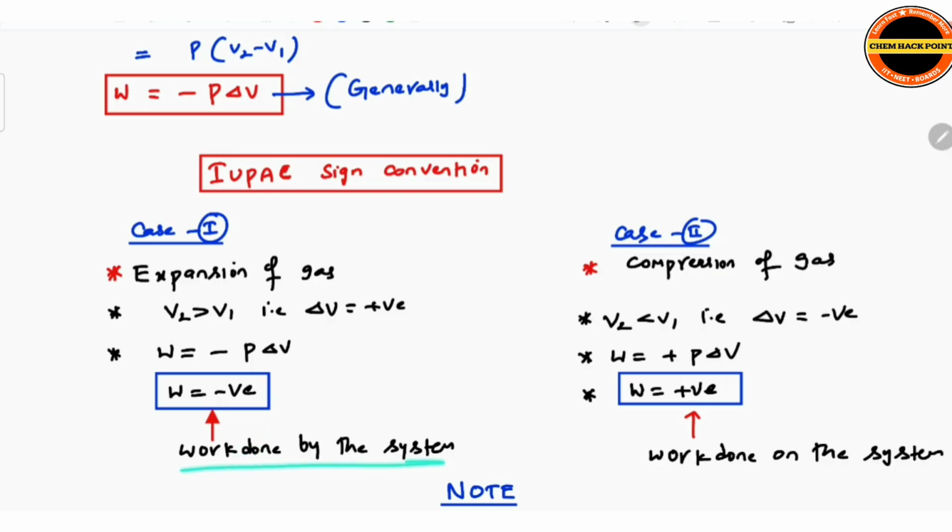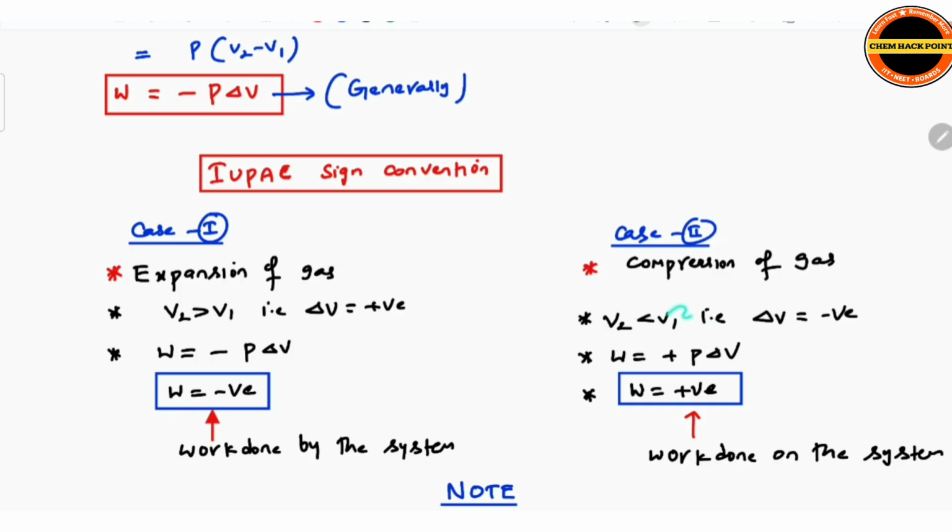So whenever there is work done by the system, we use W as negative. Work done by the system, why are we using it here? Because it is expansion. Expansion means the gas should exert some pressure so that the piston goes upward. So the gas is doing some work to move the piston in the upward direction. In compression of the gas, someone should do some work on the piston to bring the piston down, that is how compression occurs.